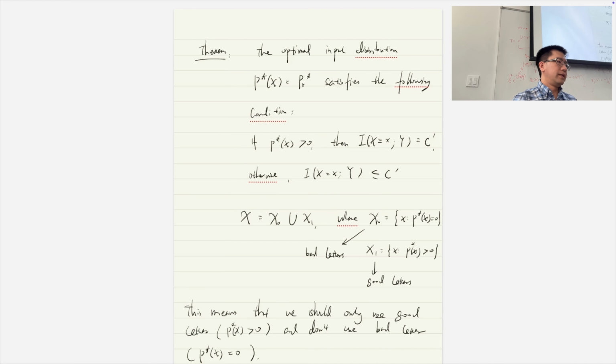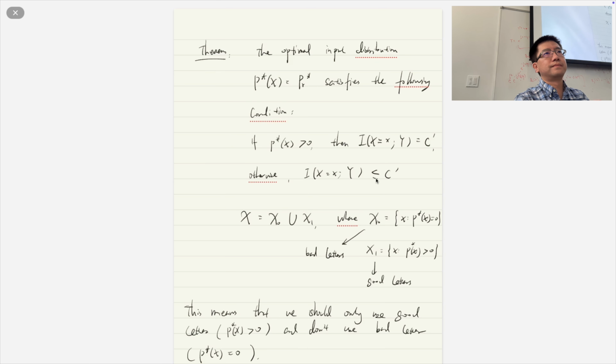Okay. Yeah, so this is the beauty of using the KKT condition to solve this problem, right? This might be a stupid question, but why are some letters good letters and some letters bad letters? Yeah, this is the reason. For the good letters, the mutual information equals c prime, but for bad letters, the mutual information is less than that.